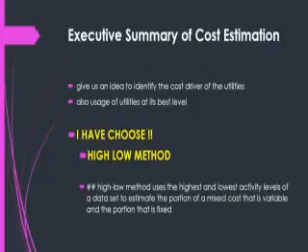What I have chosen is the high-low method. The high-low method uses the highest and the lowest activity level of a data set to estimate the portion of a mixed cost that is variable and the portion that is fixed cost.